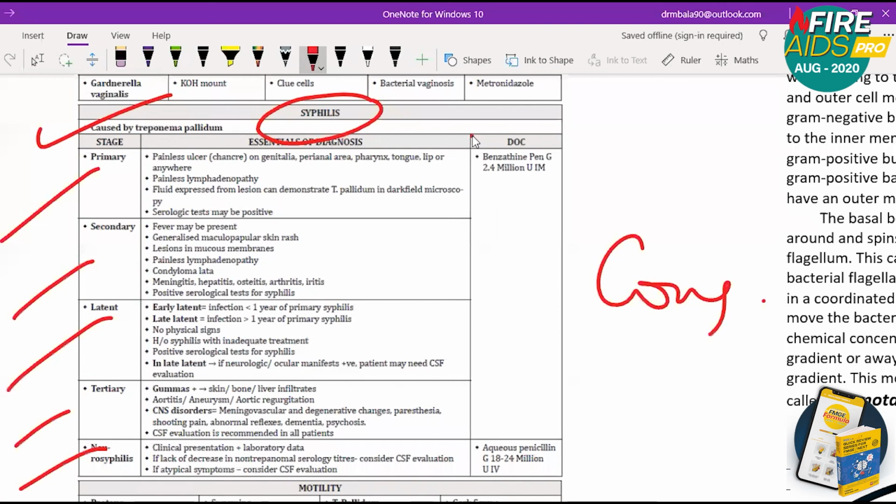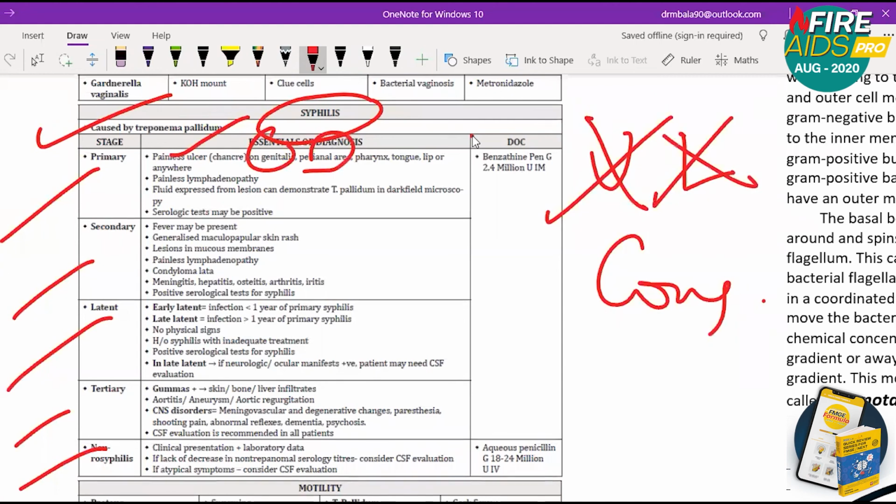So primary means painless ulcer in perianal area or in genitalia or anywhere actually. Painless lymphadenopathy. So the ulcer is painless, lymphadenopathy is painless in primary. So that is the first point you need to know. The painless ulcer is called a chancre.